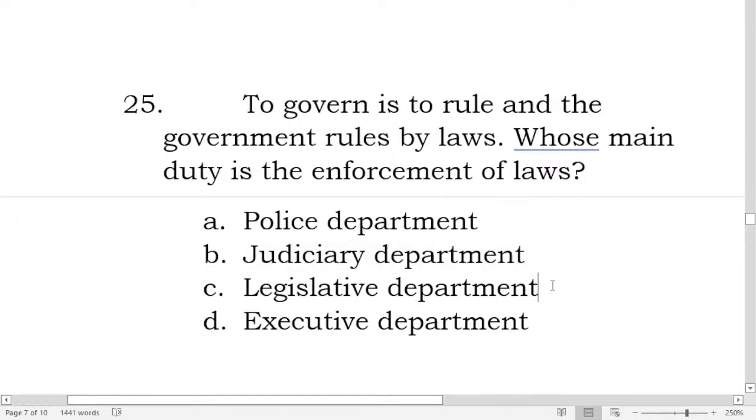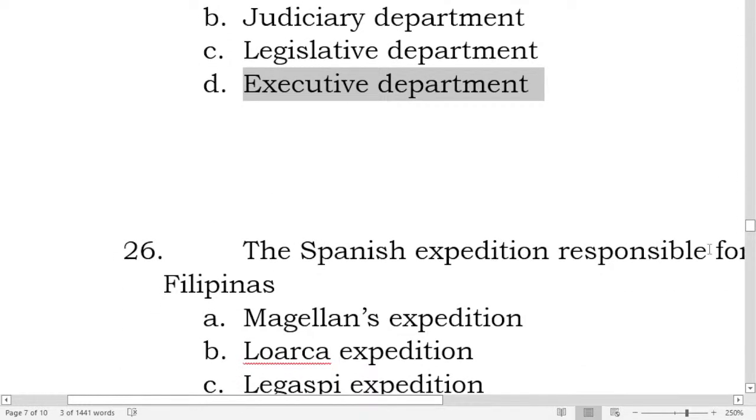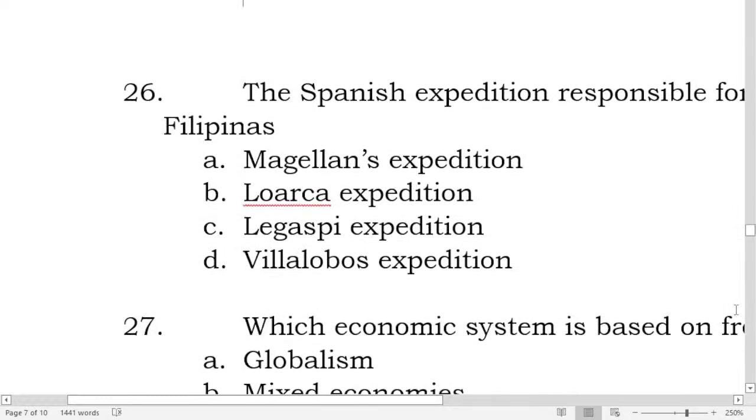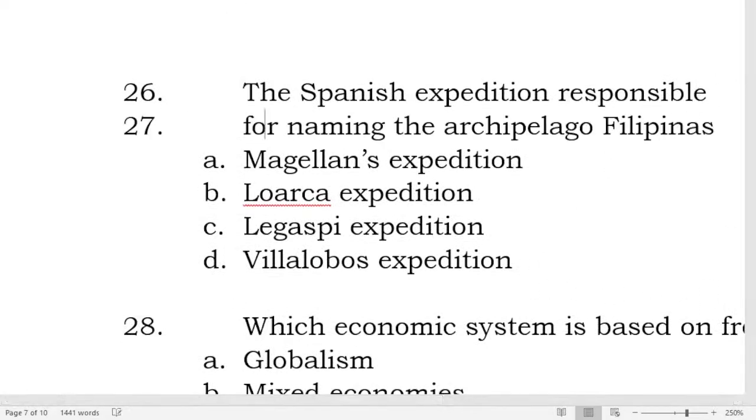And the legislative department is composed of the Senate and the House of Representatives. The House of Representatives is overseen by the House Speaker, and the Senate by the Senate President. The Executive Department, of course, is handled by the President of the Philippines. So the correct answer for the police powers or the enforcement of the law is the executive department. Next one.